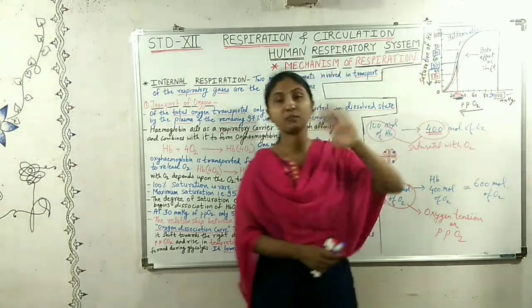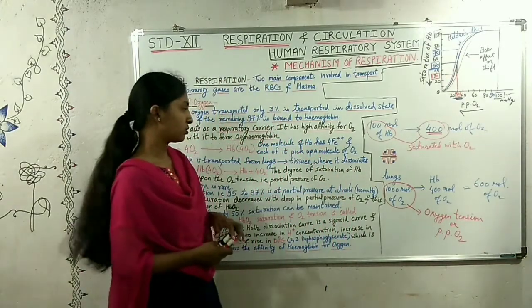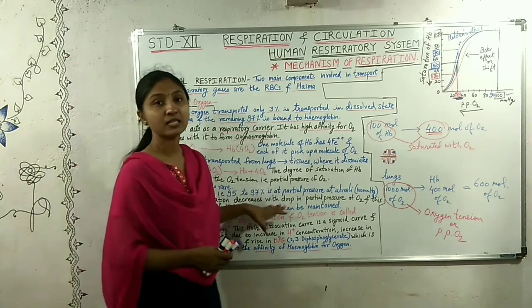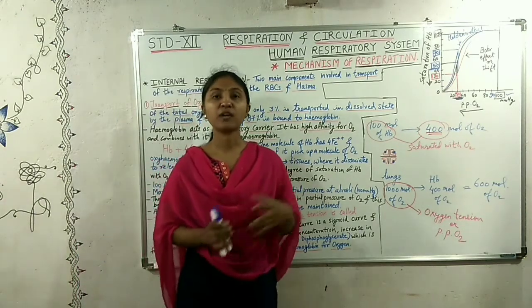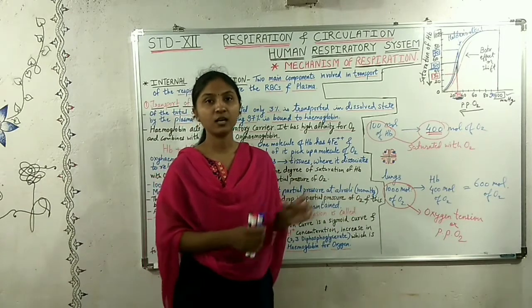Maximum saturation is 95% to 97%, and that is at a partial pressure of 100 millimeters of mercury, observed in the alveoli at the lungs.